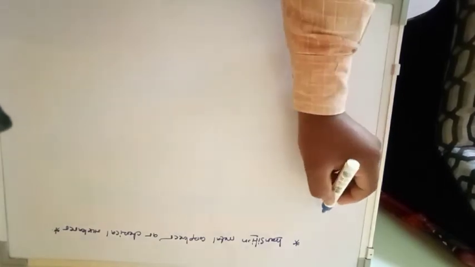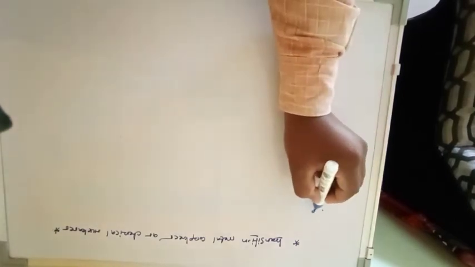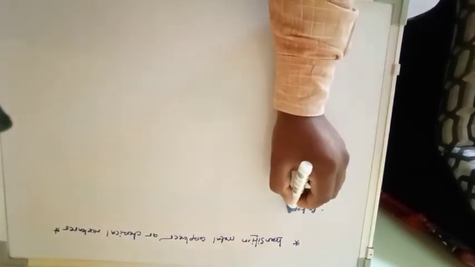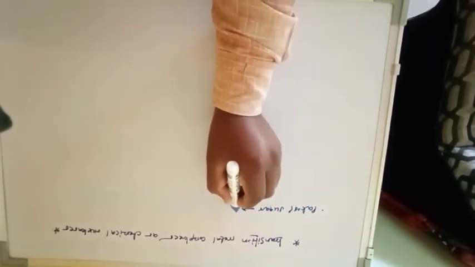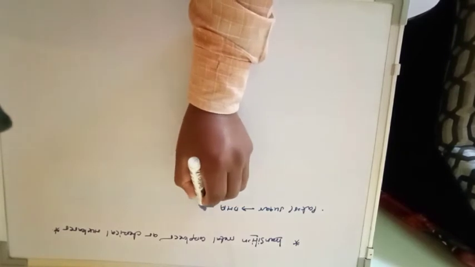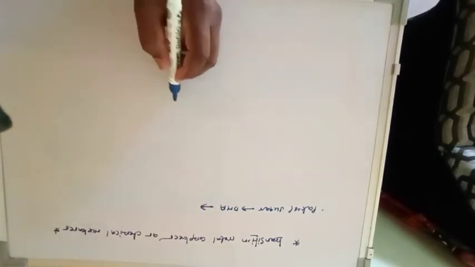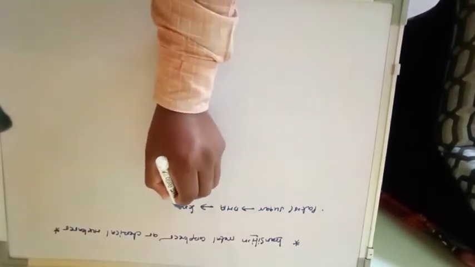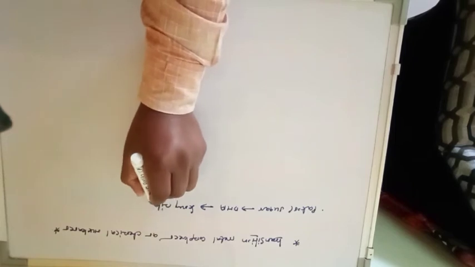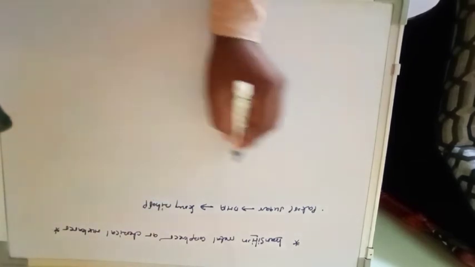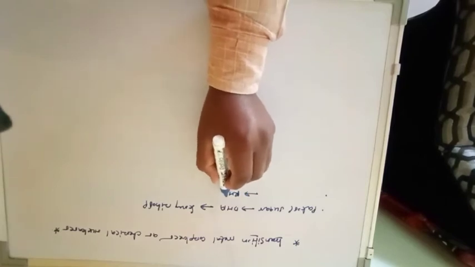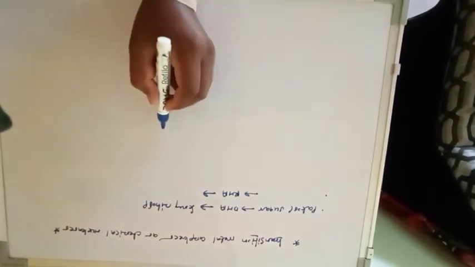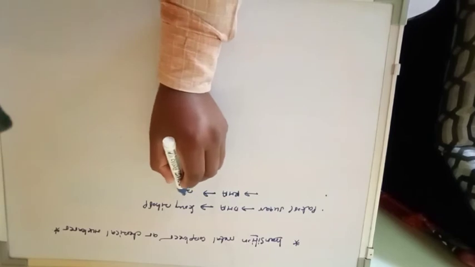You should remember this point: the pentose sugar present in DNA is called deoxyribose sugar, and the pentose sugar present in RNA is called ribose sugar.